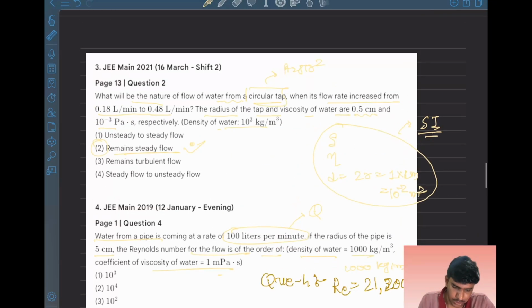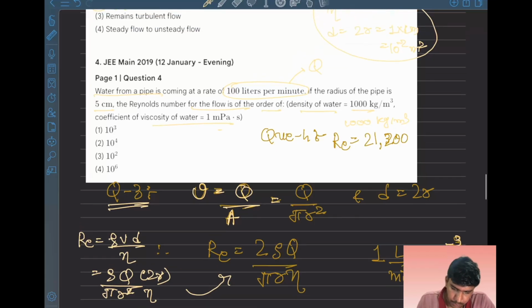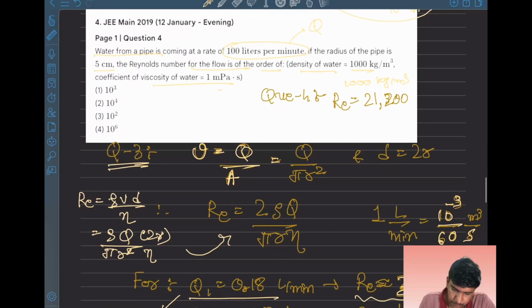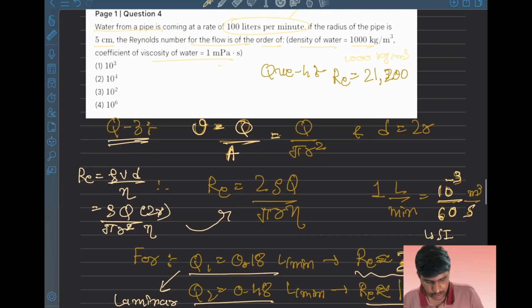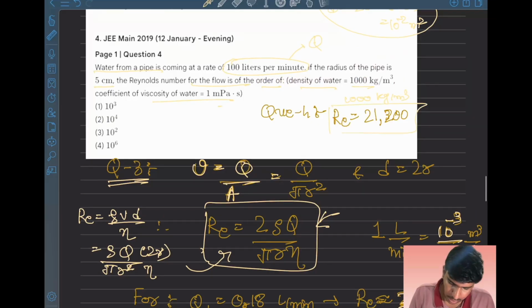As we did in question number 3, we already have all the equations and values, so we put Q, pi r square, and d, all in SI units, into this equation for Re, and we get Re almost equal to 2.12 into 10 raised to 4. This number has the multiplier of 10 raised to 4, which means the answer is 10 raised to 4.